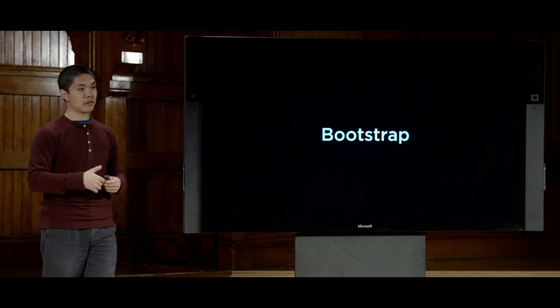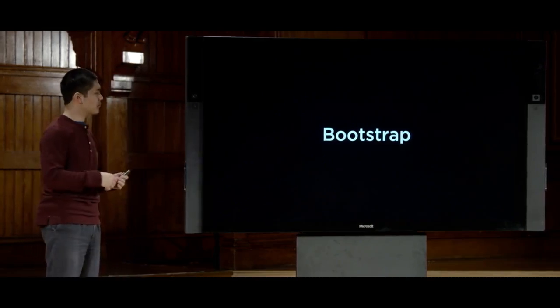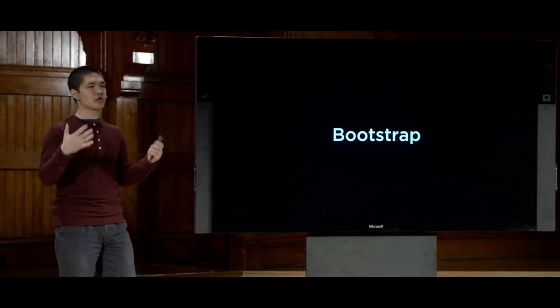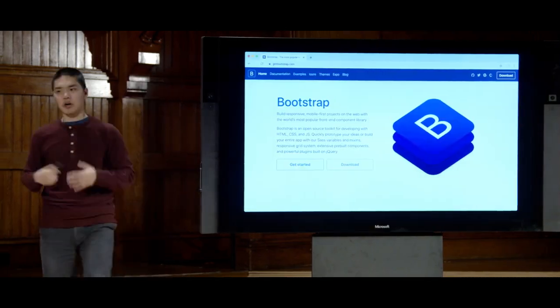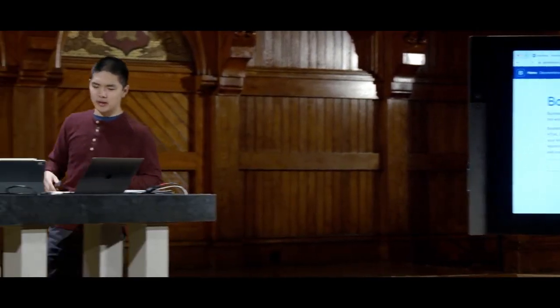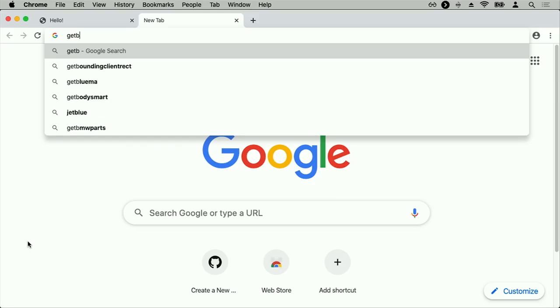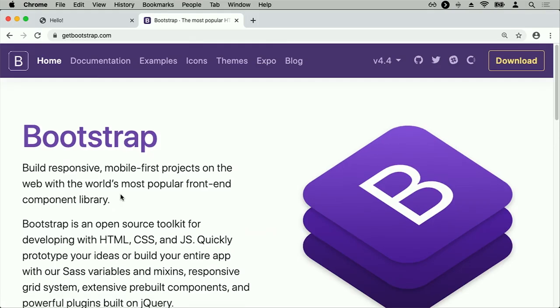And one of those is called Bootstrap. Bootstrap is a very popular CSS library that we can use in order to use some styling that they have written such that we don't need to write all the styling from scratch. So this is what Bootstrap's website looks like. I'll go ahead and show it to you now just to give you a sampling for what's available inside of a library like Bootstrap. If I go to getbootstrap.com, here's Bootstrap's website.